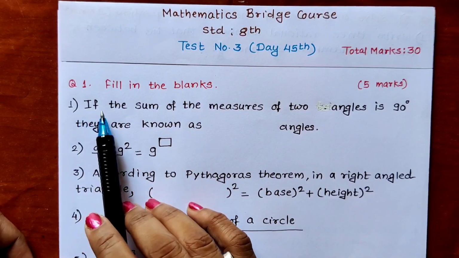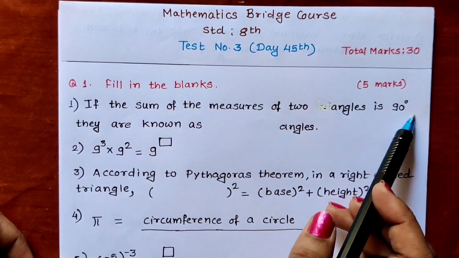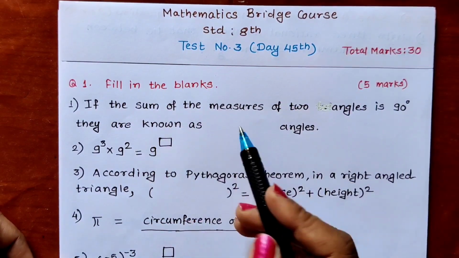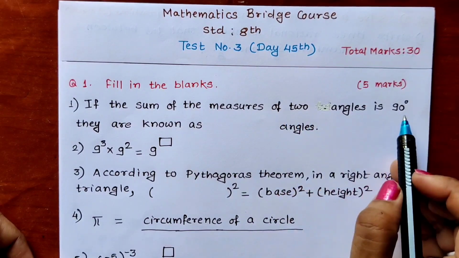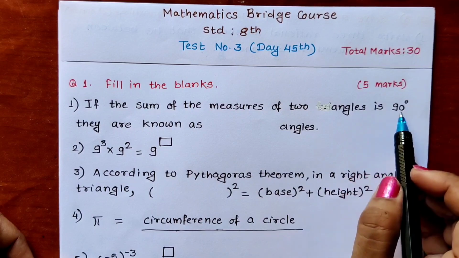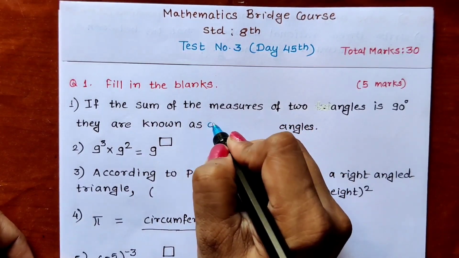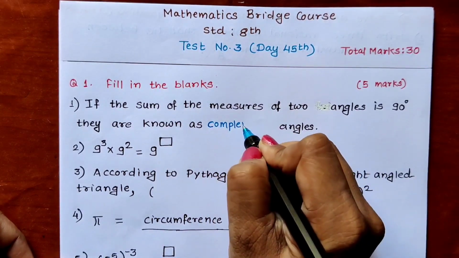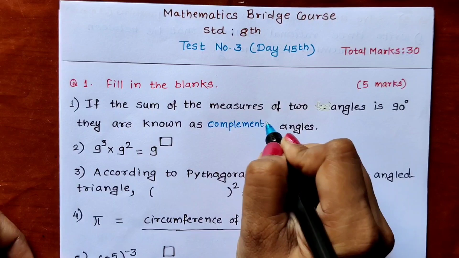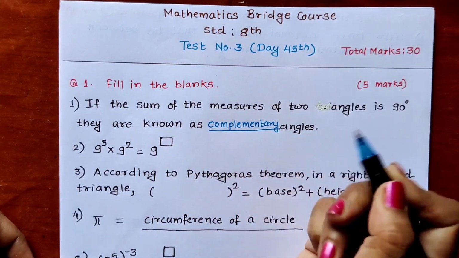First statement: if the sum of the measures of 2 angles is 90 degrees, they are known as, what are they known as? If the sum of the 2 angles is 90 degrees, they are known as complementary angles. So write complementary. So they are the complementary angles.